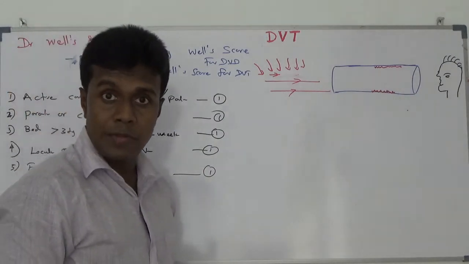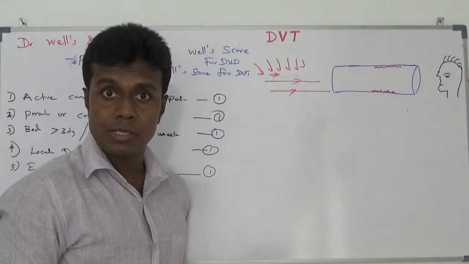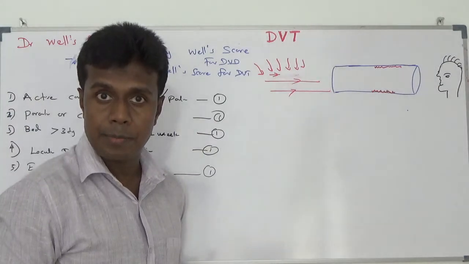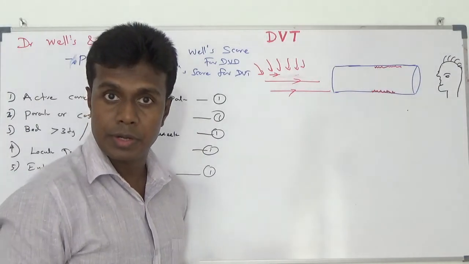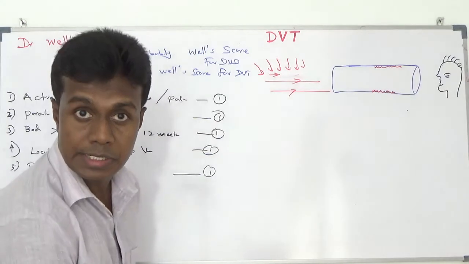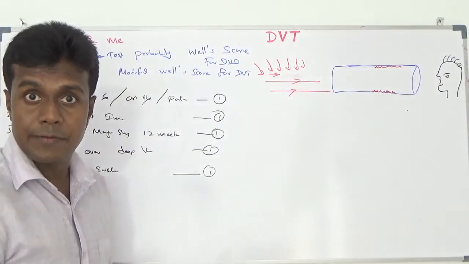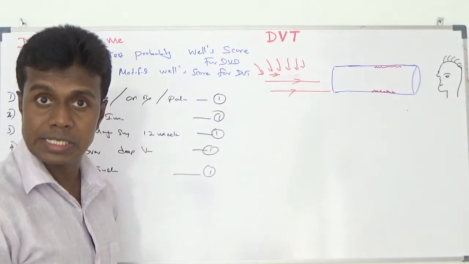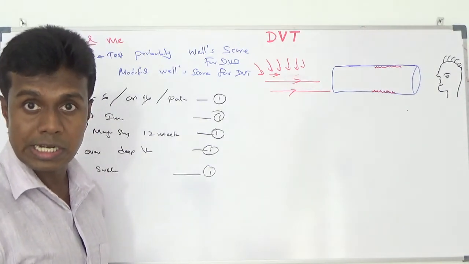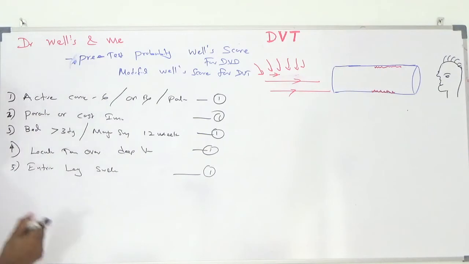Number 6, when comparing to the other limb, if the swelling is more than 3 cm, measured 10 cm below the tibial tuberosity, the difference between the other limb and the diseased limb being more than 3 cm, I am going to give 1 mark.